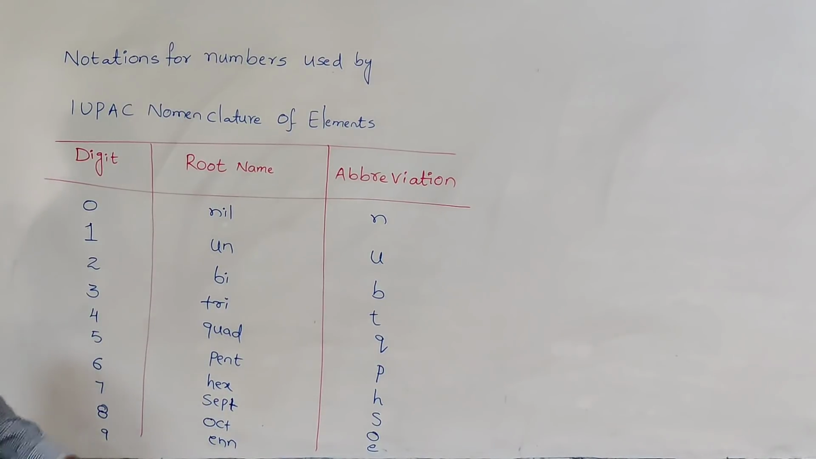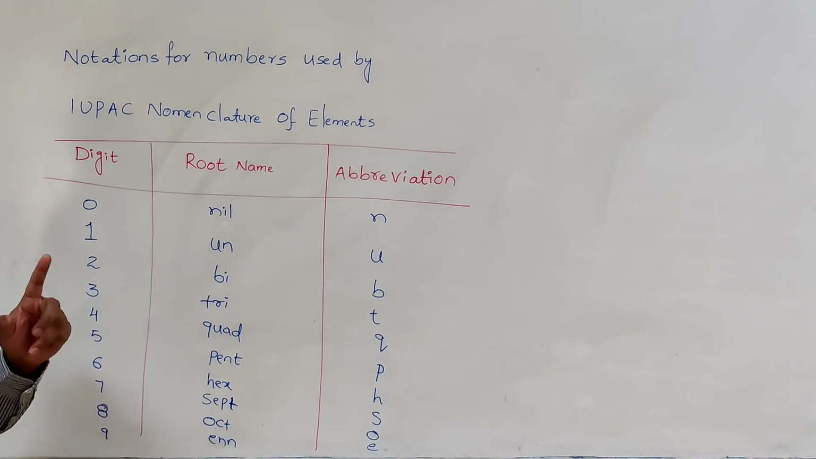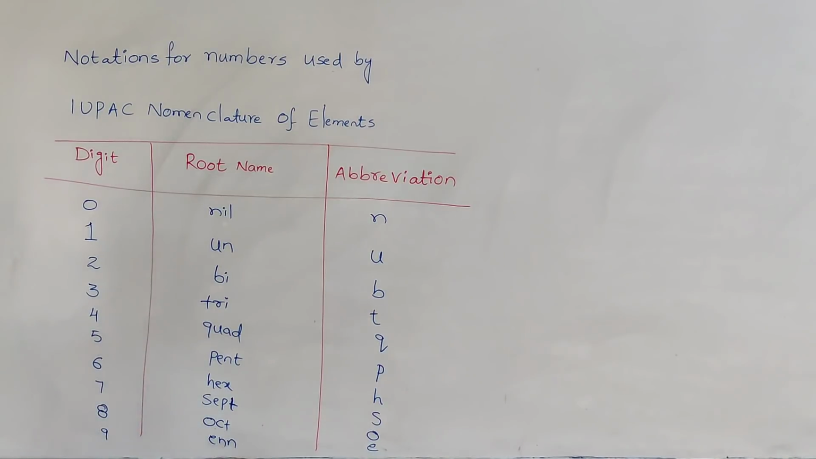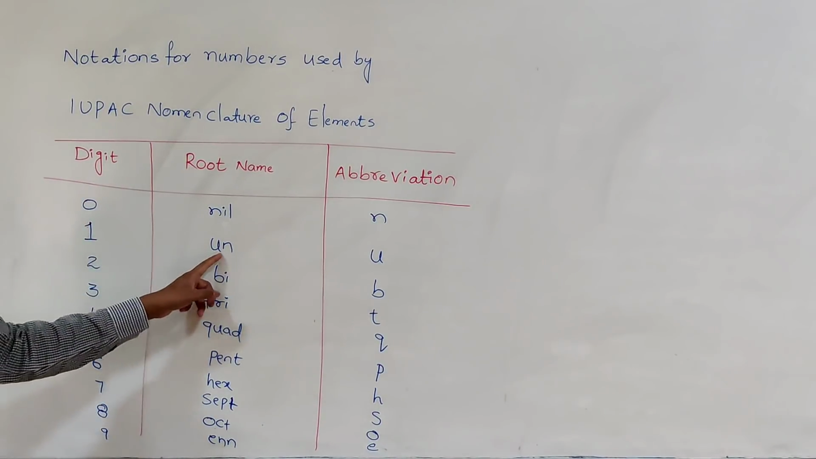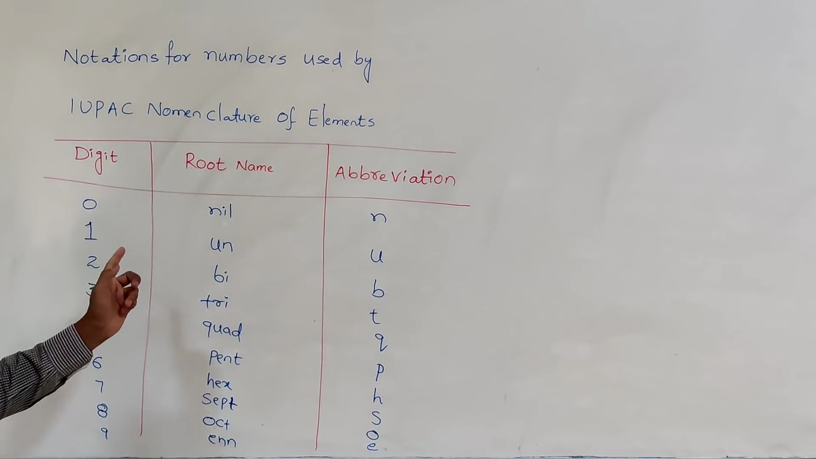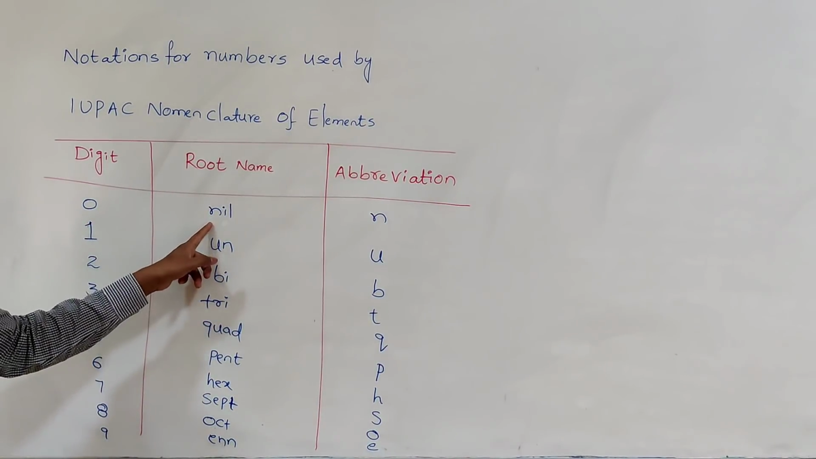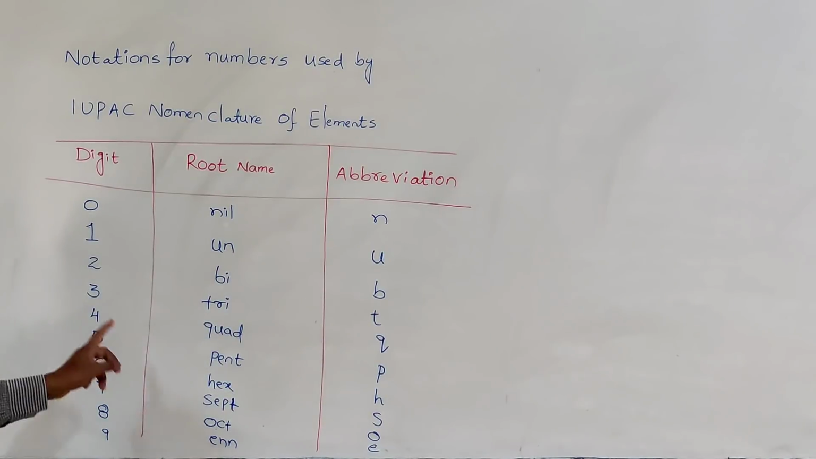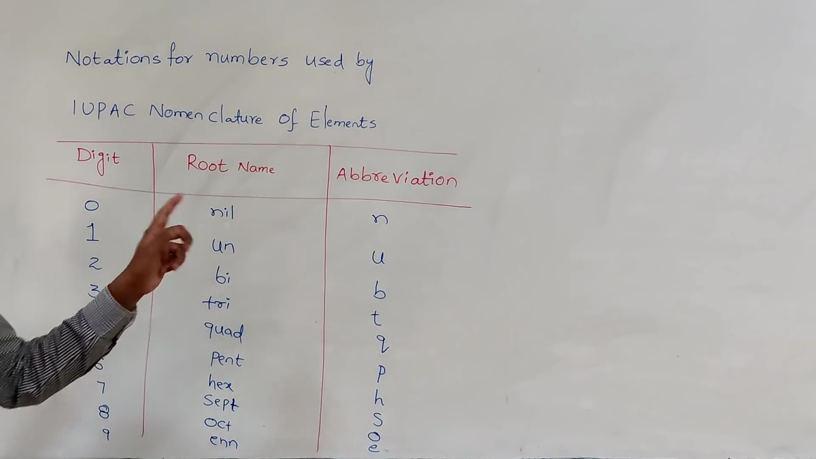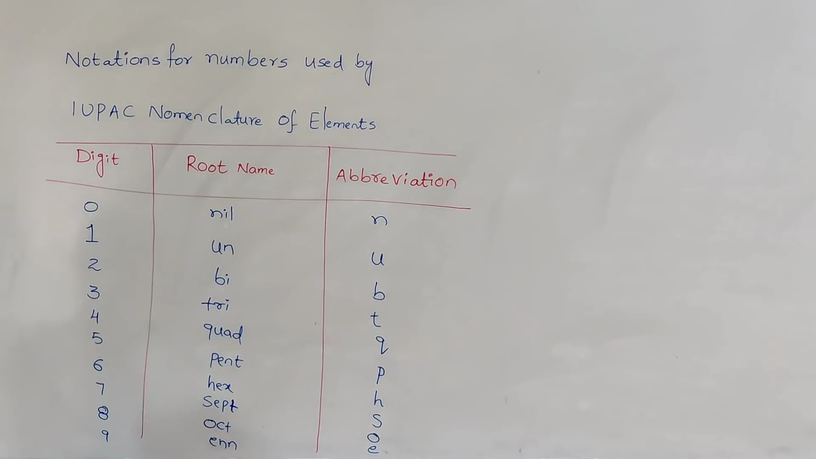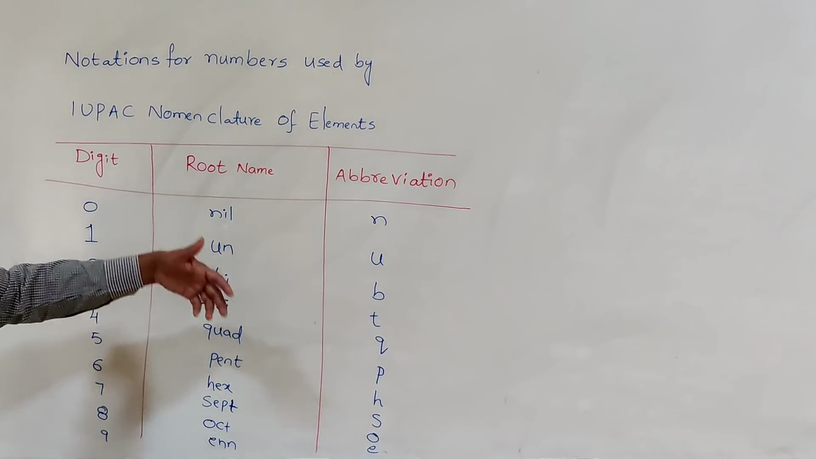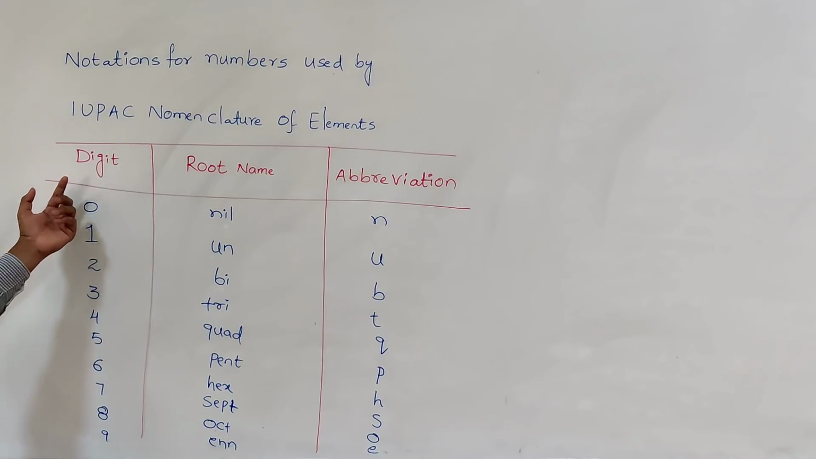Suppose an atomic number like 102 or 104 is given. In that, the 3 digits are there, for example 1, 0, 3. In that 103, first we write for 1, un. Then 0 is there, so what do you write? Nil. Un, nil. 3 is there, so what do you write? Tri. At the end of that one, we can add ium. So like that, we can write the name of the element with the help of these Latin root words.